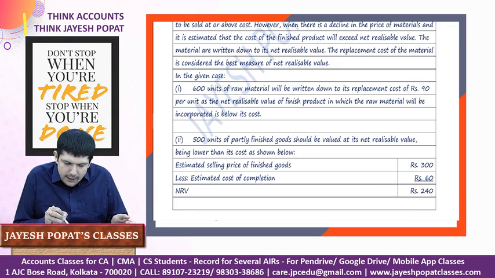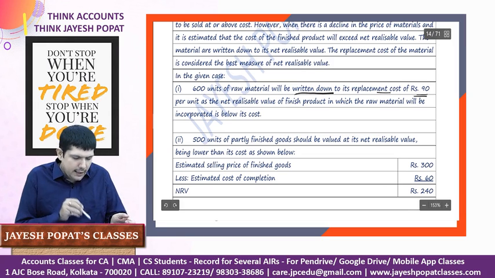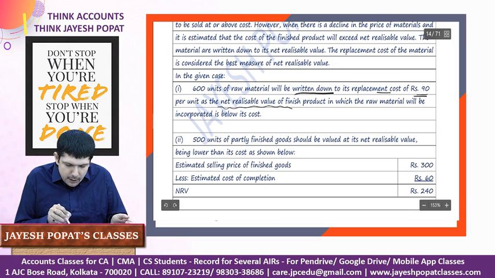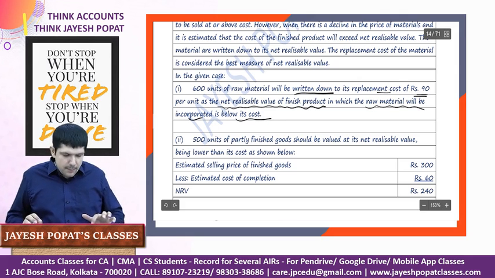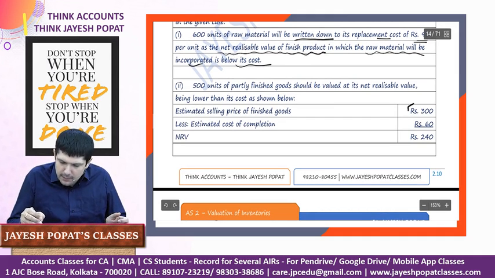600 units of raw material will be written down to its replacement cost of 90 per unit as the net realizable value of finished product in which the raw material will be incorporated is below its cost. Then for 500 units of partly finished goods, we know the estimated selling price is 300, estimated cost to complete is 60.